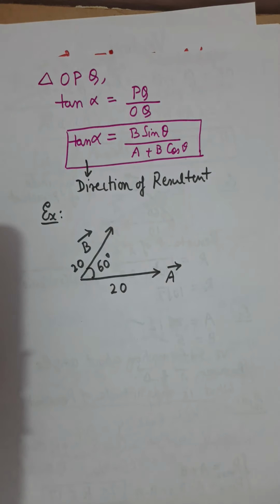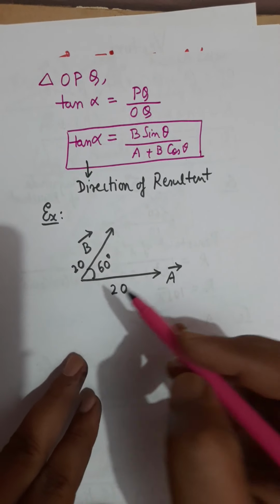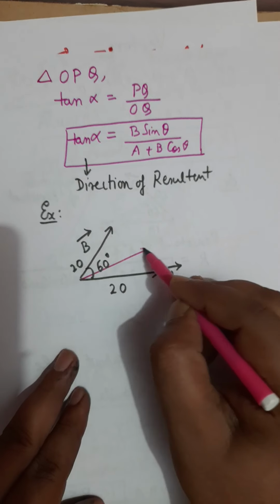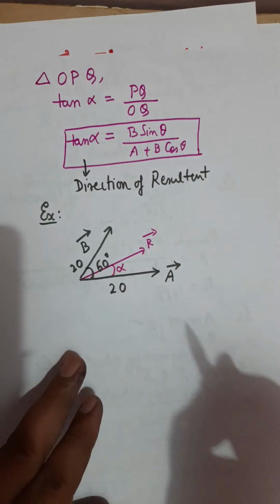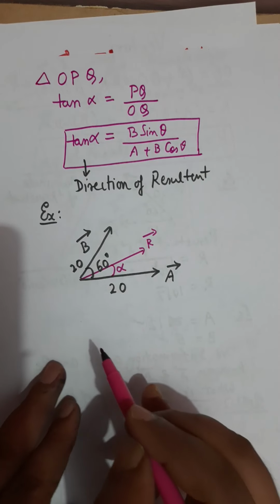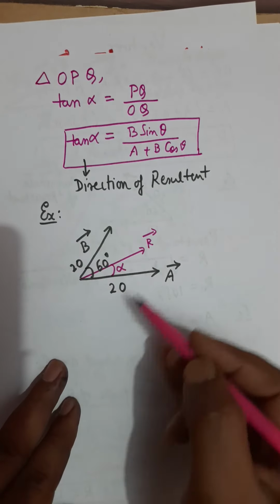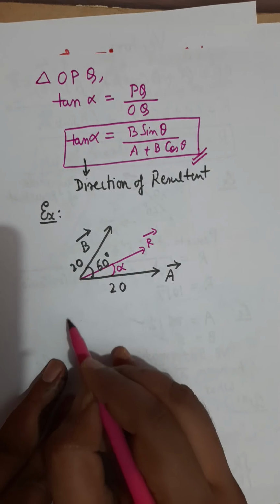Now the question is, in which direction will the resultant be? What is the direction of their resultant? Well, I assume that the resultant is at angle alpha with A. If I assume this, I can use this relation for finding alpha.